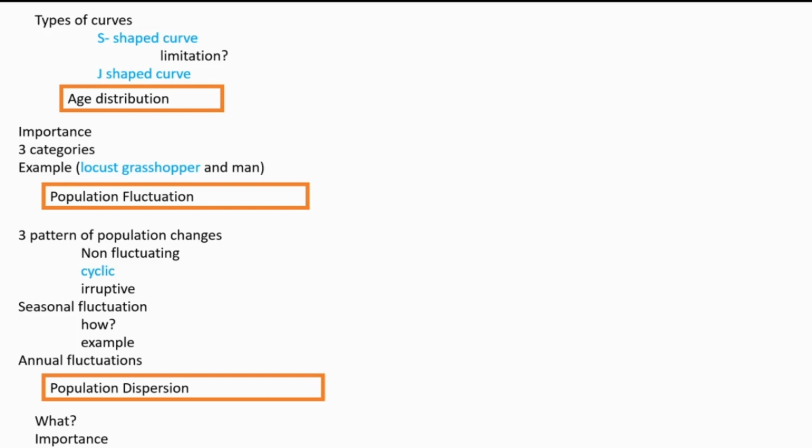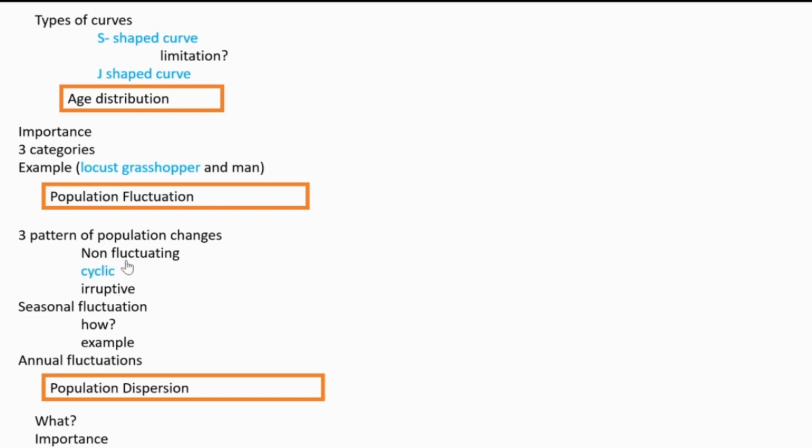Then population fluctuation. Three patterns of population change are there: non-fluctuating, cyclic, erratic. The three patterns mainly. So we are going to see each one.